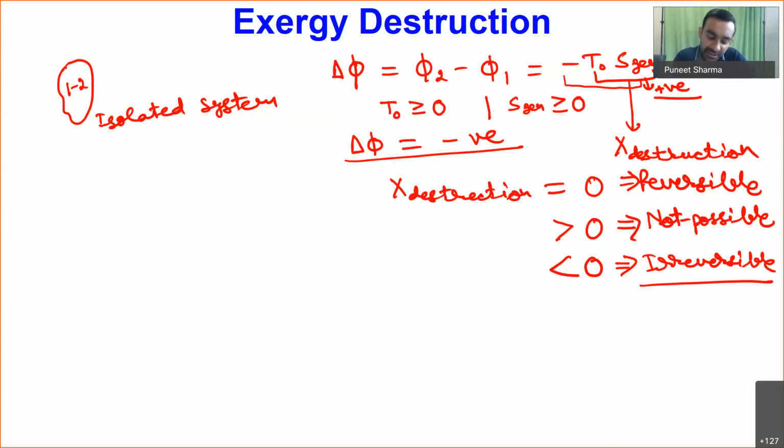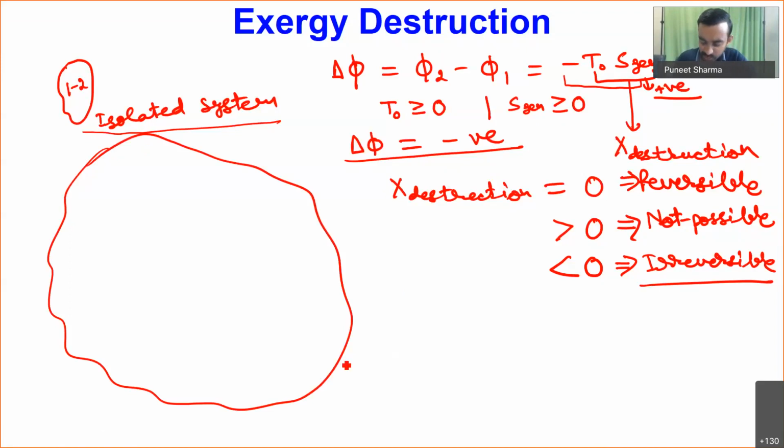Now you might be thinking that we have derived this only for one isolated system, so how can we make these statements for exergy destruction on a generalized basis? What we can do is consider our entire atmosphere as an isolated system. Let me consider this is my entire atmosphere.